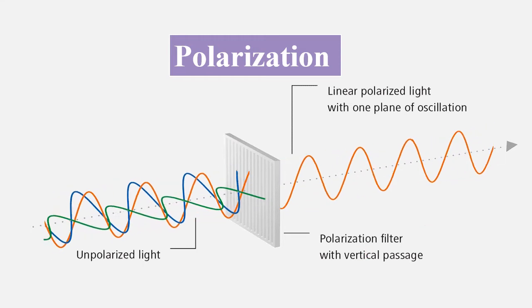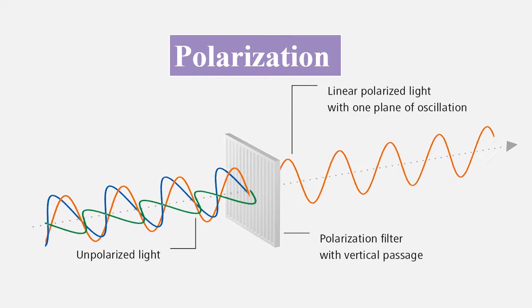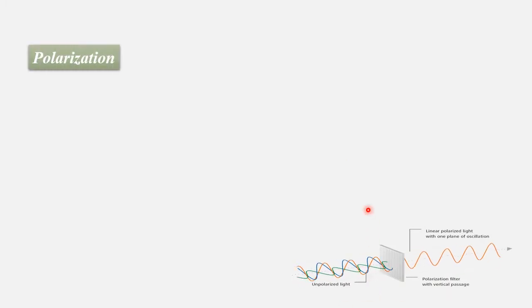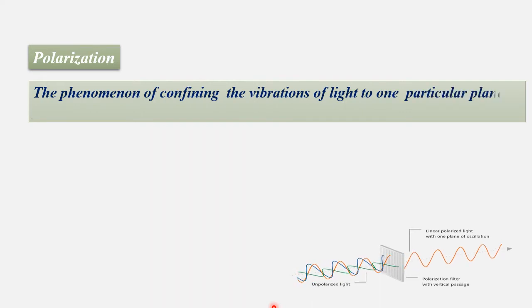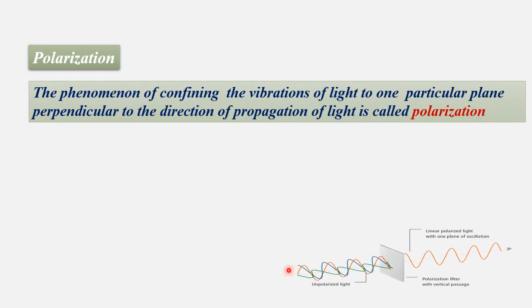Hello students, in these slides I am going to discuss the polarization of a light wave, by considering light as a wave. Polarization is the phenomenon of confining the vibration of light to one particular plane perpendicular to the direction of propagation of light. You can see here vibrations are taking place in all directions. Only the vibration perpendicular to the propagation and parallel to the pass axis comes out. This phenomenon is called polarization.